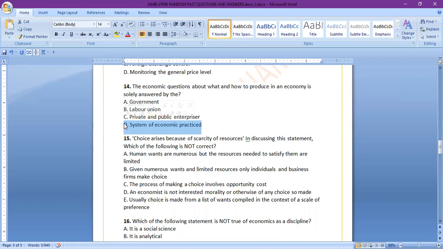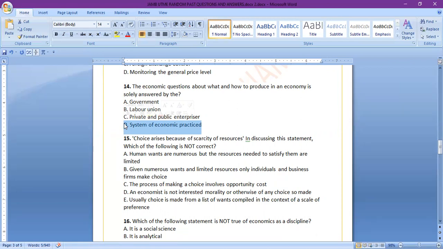Like we've seen before, the capitalist economy is a system where individuals can own means of production and then use those means of production to produce what they want or what they think the consumers want, and then sell it.